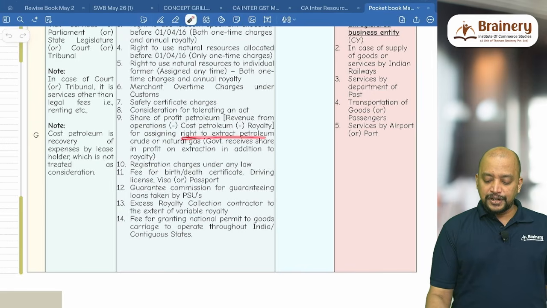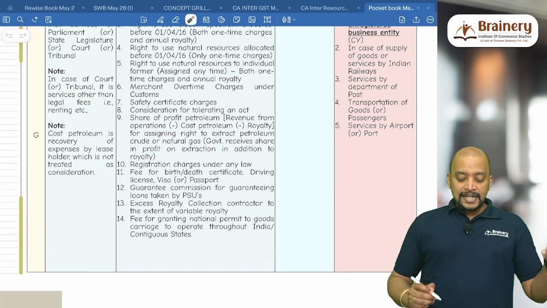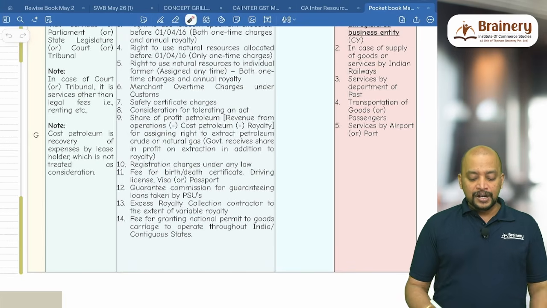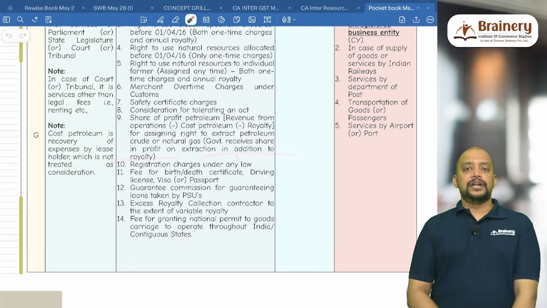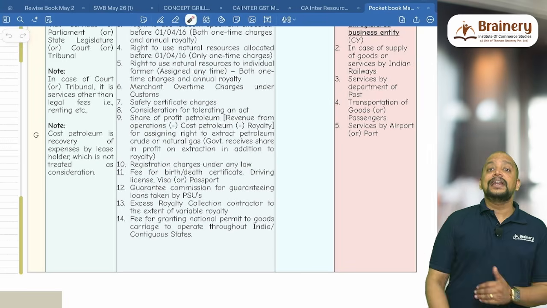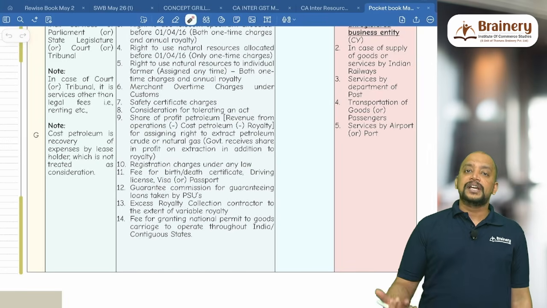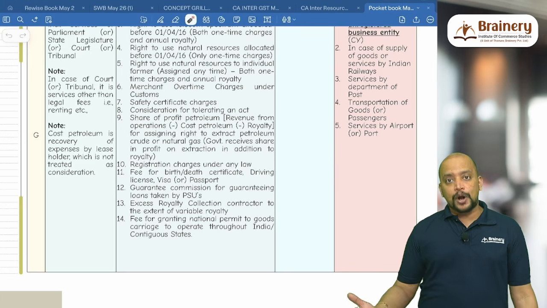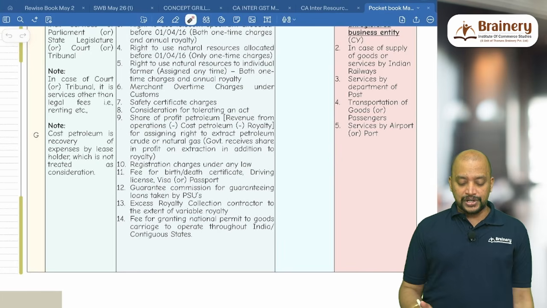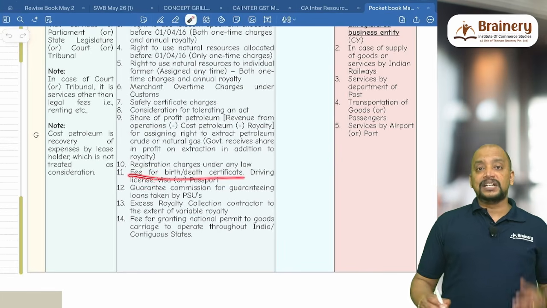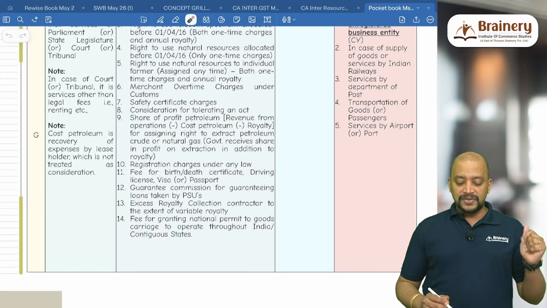So for assigning the right to extract petroleum crude or natural gas, the government receives a share in profit on extraction in addition to the royalty. Then registration charges under any law for the time being in force, like company registration charges, vehicle registration charges or property registration charges, any registration charges. And fee for birth certificate, death certificate, driving license, visa, passport.